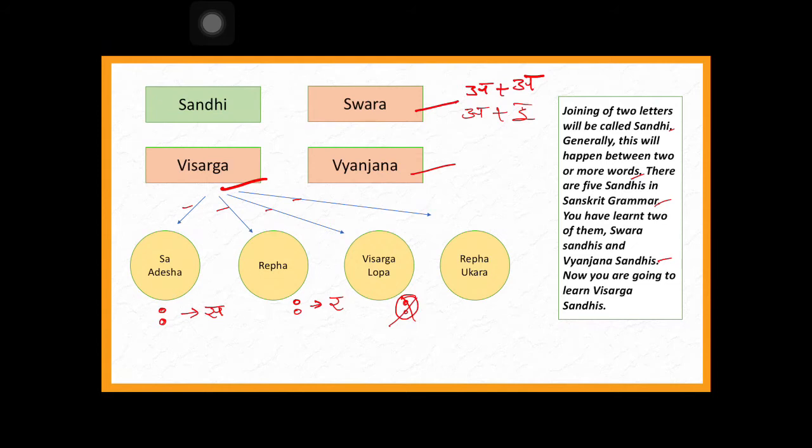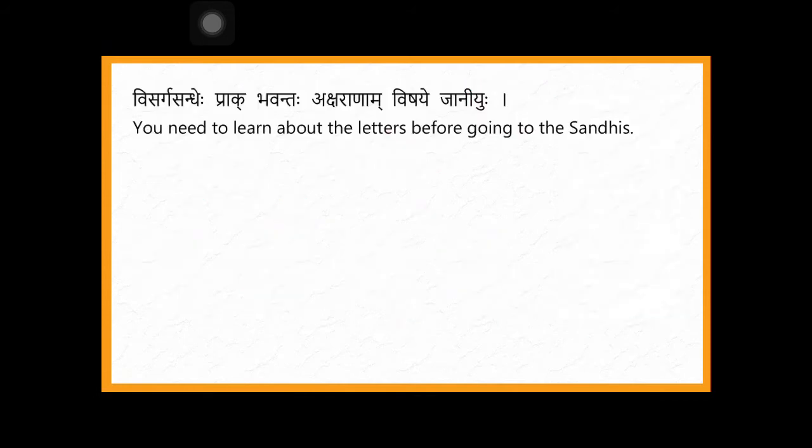See, I said here in repa, instead of visarga, ra can come. The same way the ra can become u also. So these kind of 4 types majorly are there in visarga sandhi. Next, before learning visarga sandhi, you need to know something about letters. What is that? Visarga sandheh prak aksharanam vishe jani. Yes, you need to understand about letters, alphabets, aksharanam.